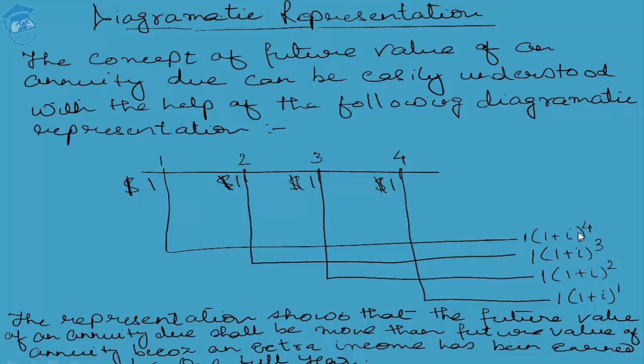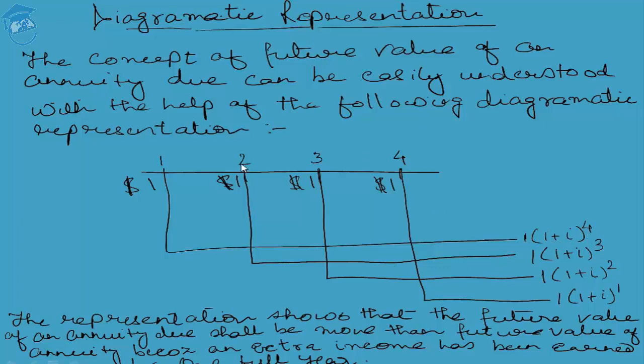Just a quick recap, students. Had it been the case of an annuity, instead of being raised to the power 4, the n would have been raised to the power 3. Because in the case of an annuity, this $1, instead of being invested at the beginning of the year, would have been invested at the end of the year, and since it has been invested at the end of the year, it would have grown for only the next 3 years. Therefore, it would have been 1 within bracket 1 plus I to the power of 3.